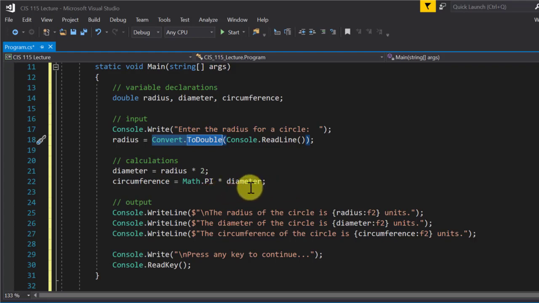So now I can use diameter here once I have it figured out up here. It's important that I fill diameter with a value first before I use it to calculate circumference. Okay? So put things in those variables before you use them for calculations. It's important you get that order right. I wouldn't want to switch these around. I've seen people try to do that. It won't work because diameter doesn't have anything in it yet. Okay?